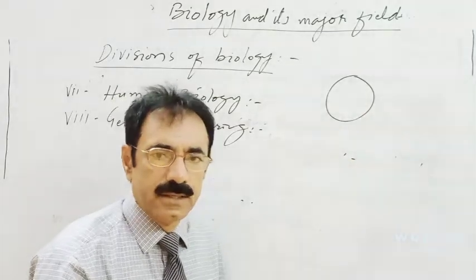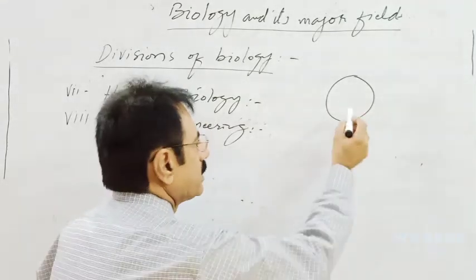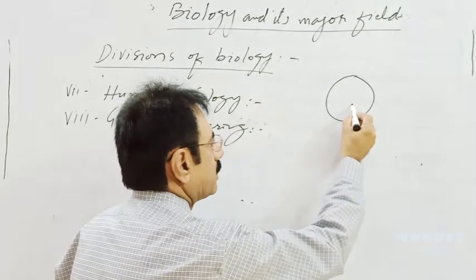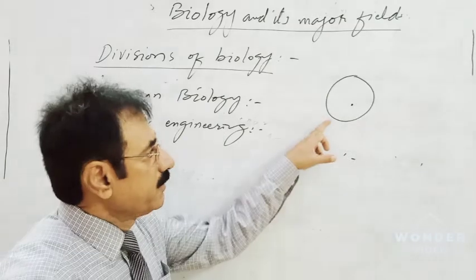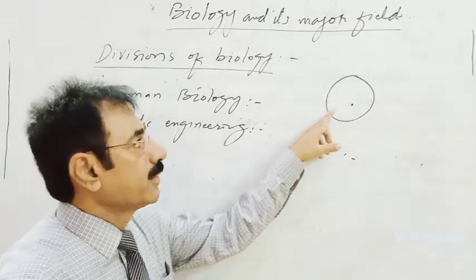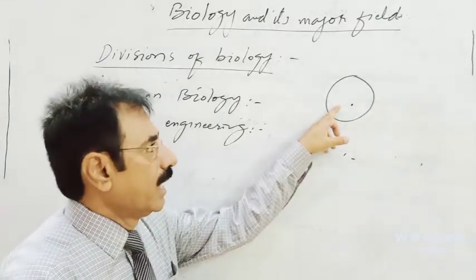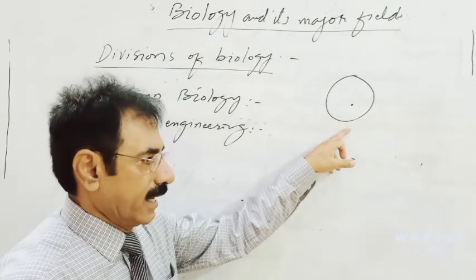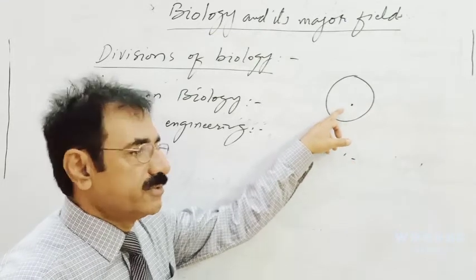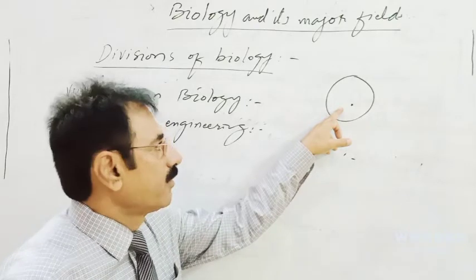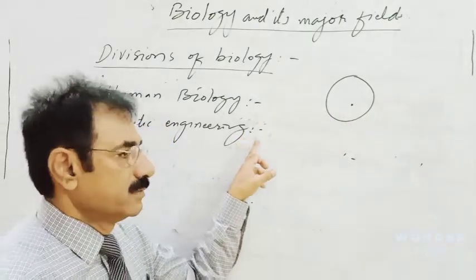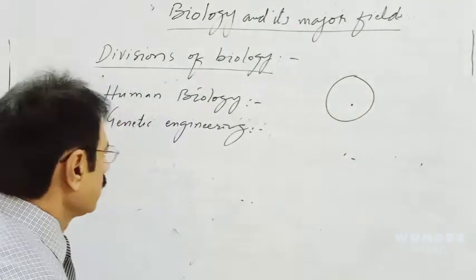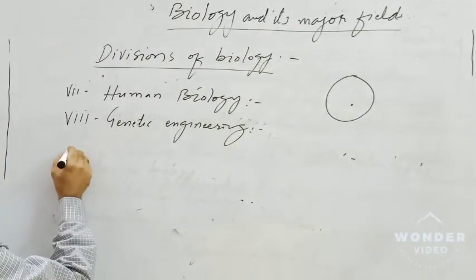We take a gene of human and insert it inside the bacterium. By this way, we have changed the genotype of this bacterium, and the technique by which we change the genotype of an organism is called genetic engineering or biotechnology.